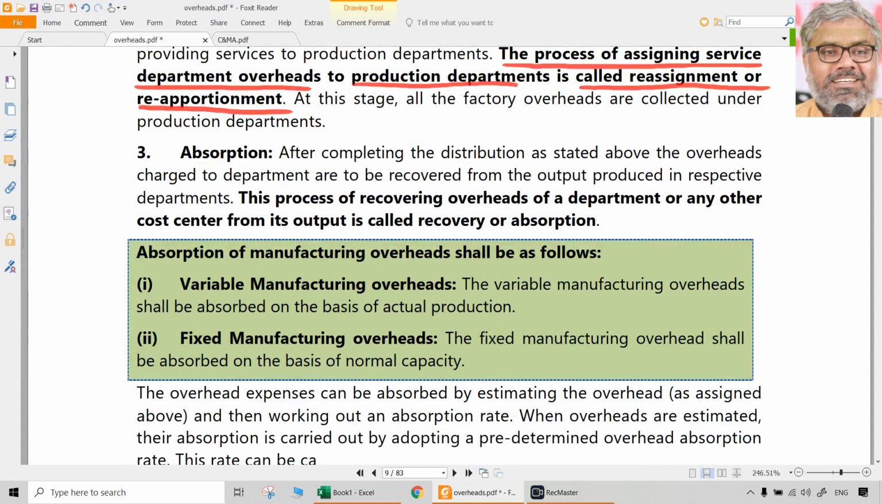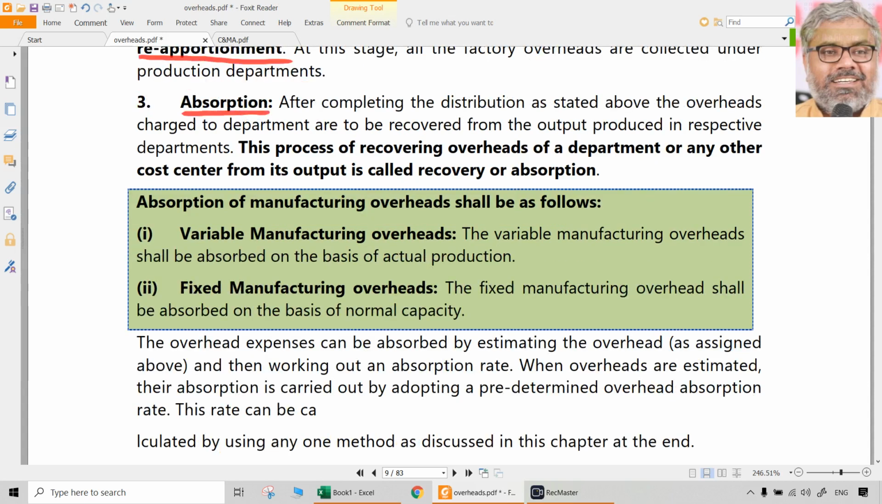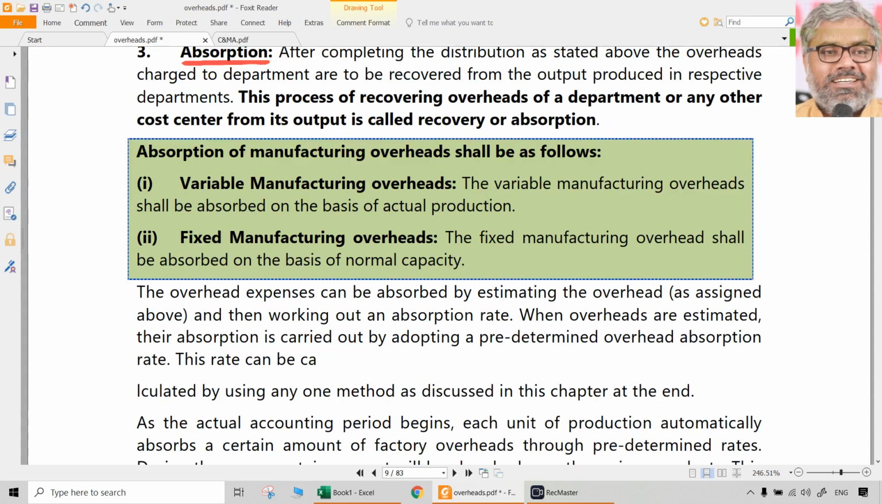Okay, we did all this. So finally, what happened? We have the total overhead cost related to particular production departments. That has to be absorbed. Absorbed how? Again, on the basis that is decided by the organization. That could be as a percentage of direct material, percentage of direct labor, percentage of prime cost, machine hour rate, labor hour rate. Any type of method can be chosen by the organization. That absorption rate is calculated, and the process of recovering the overheads or absorbing the overheads into any other cost center from its output is called recovery or absorption, that we know.